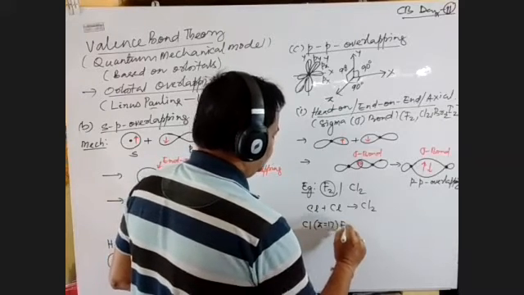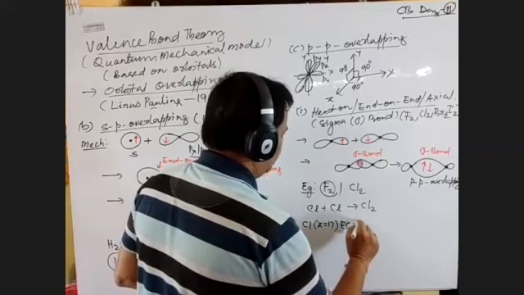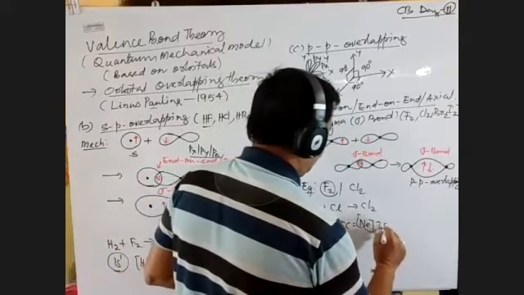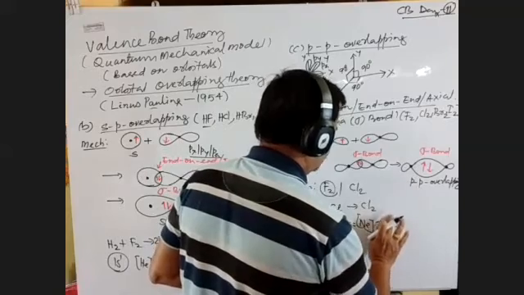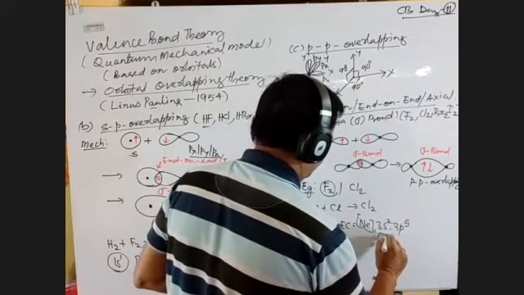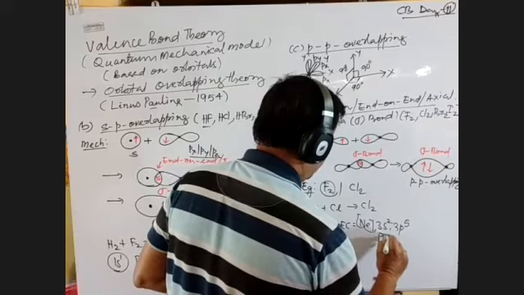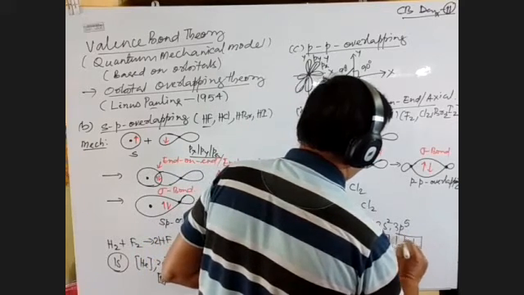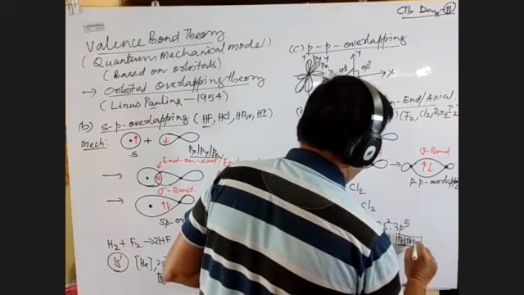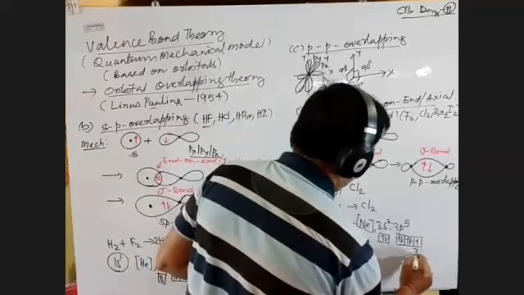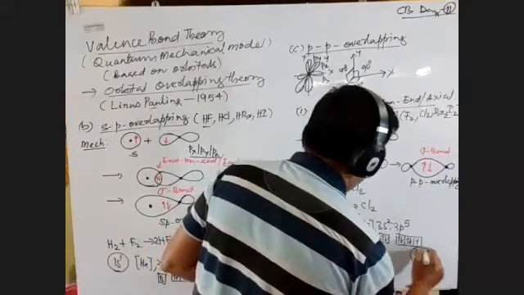The electronic configuration is the neon configuration, that is 10 electrons, then 3s2 and 3p5. The 3s orbital is completely filled with a pair of electrons, and the 3p orbital is partially filled. So px is completely filled, py is also completely filled, and pz has one unpaired electron.